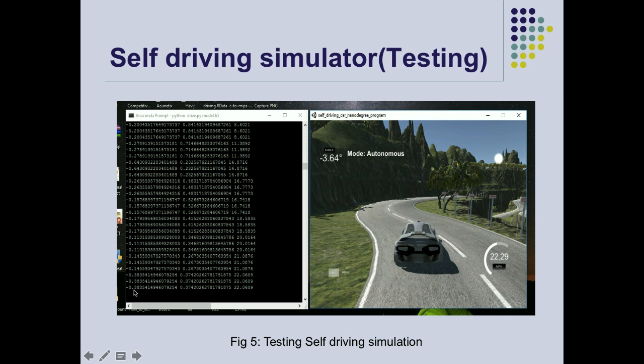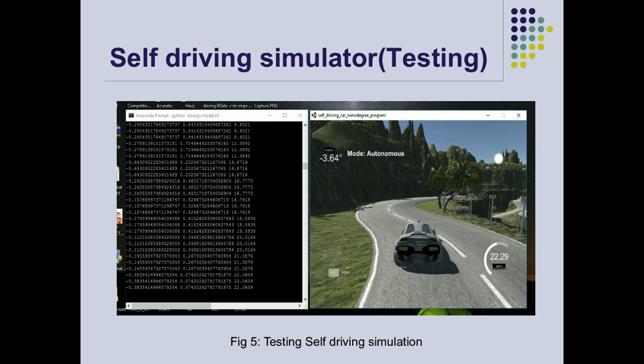This is the -3 angle, right rotation, and now this is the braking system, and this is the distance which we already saw in the picture. You can see this is the brake, which is the same as our model, and this is the angle, which is also the same as our model. So it always gives us the best accuracy as much as possible, as soon as possible.